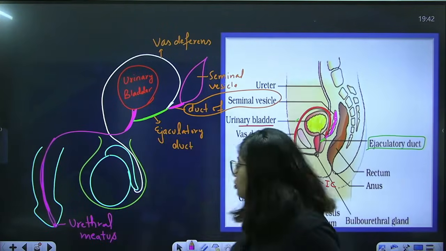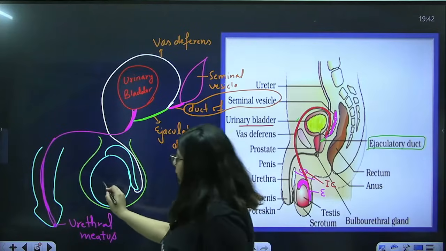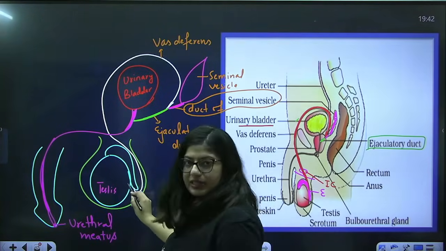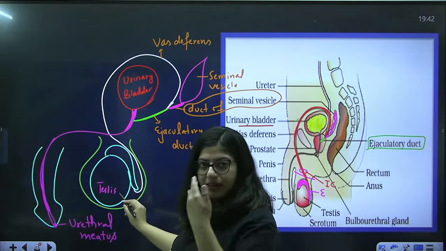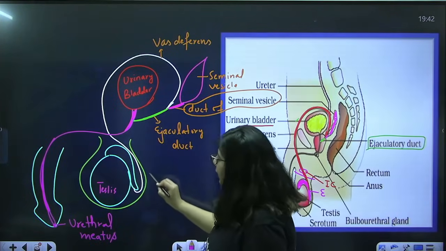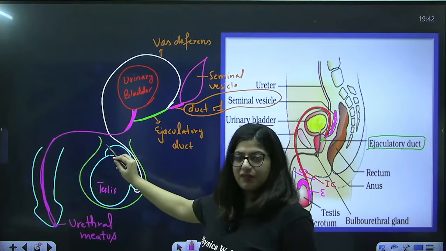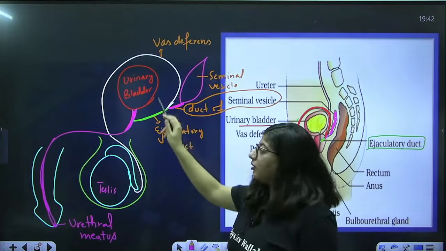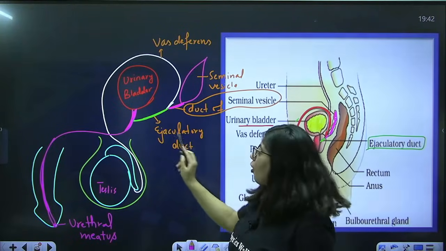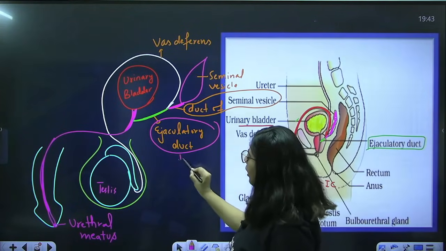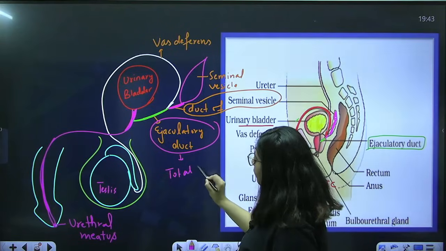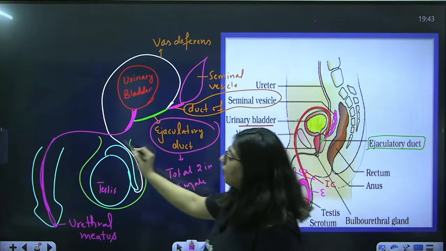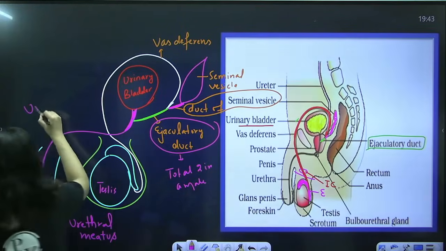You got it? So how did the thing start? Testes form sperm, then the sperm enter the epididymis through various ducts, then go to the vas deferens. The vas deferens will leave the scrotum, enter the abdomen, loop over the urinary bladder, and meet with the duct of the seminal vesicle to form a common ejaculatory duct. So there are a total of two in a male. Then the ejaculatory duct enters the urethra.